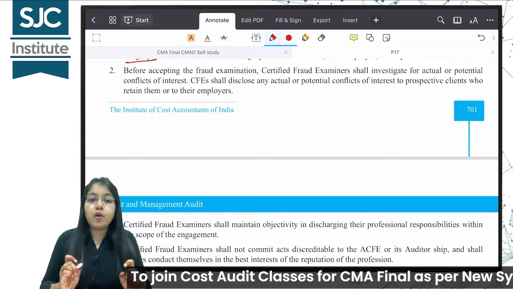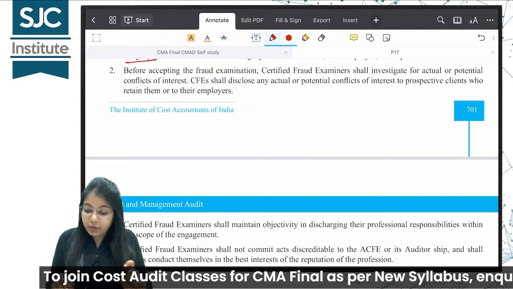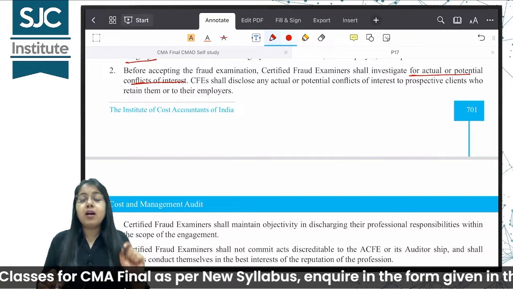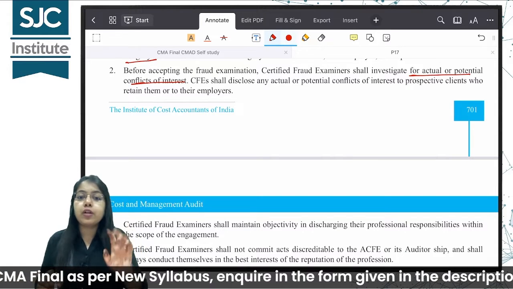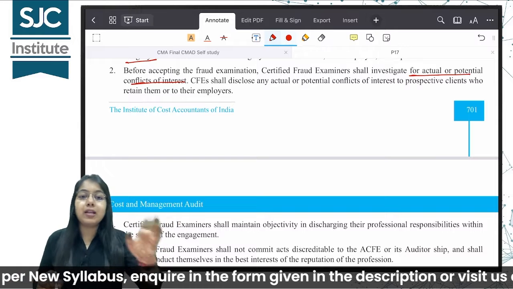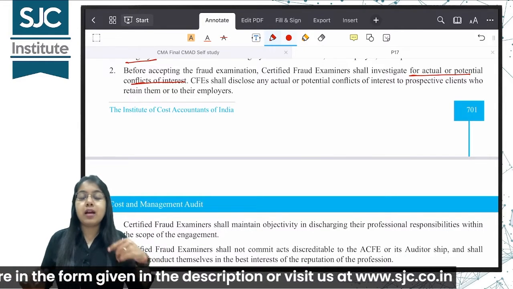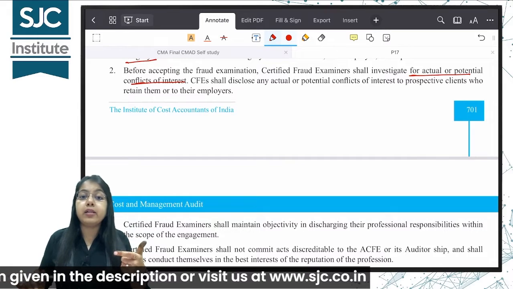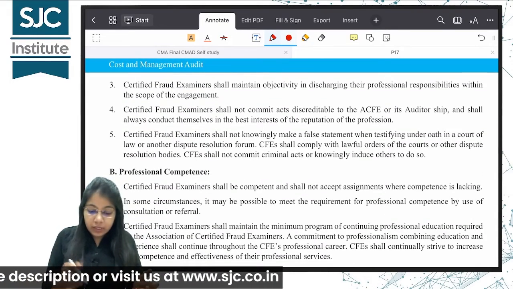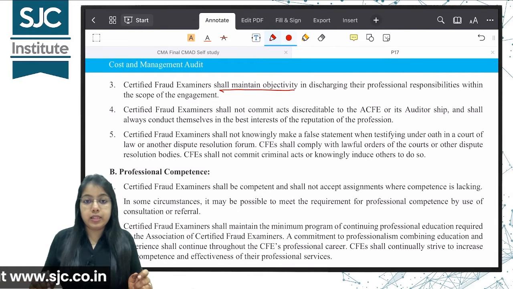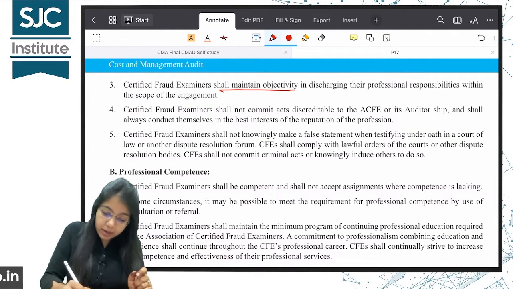Before accepting the fraud examination, CFE shall investigate for actual or potential conflict of interest. क्या मेरा इस ऑर्गेनाइजेशन में कोई कॉन्फ्लिक्ट ऑफ इंटरेस्ट है? मेरा कोई रिलेटेड पार्टी यहाँ पे डायरेक्टर है? अगर है तो I should not accept that engagement because I will not be able to give an unbiased opinion. I shall maintain objectivity in discharging the professional responsibilities. Objectivity means unbiasedness.